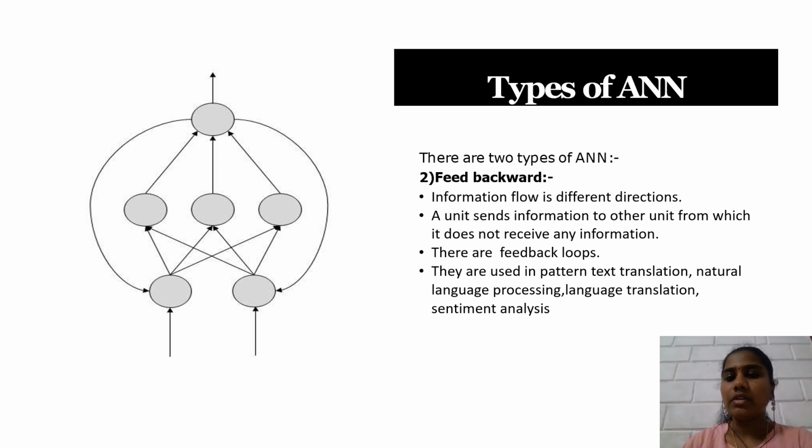In feed backward, information flows in different directions and a unit sends information to another unit but does not receive any information. And in feed backward, feedback loops are present. It is used in pattern text translation, natural language processing, language translation, and sentiment analysis. This is the diagram which represents the feedback ANN.